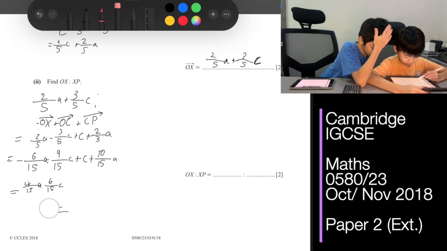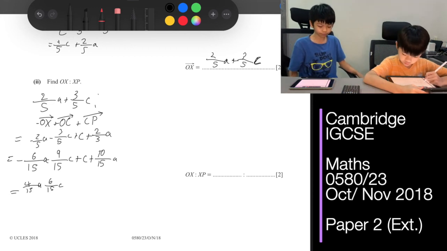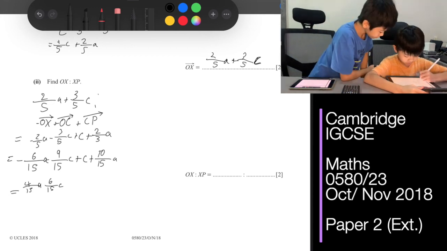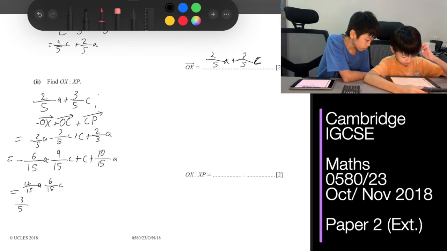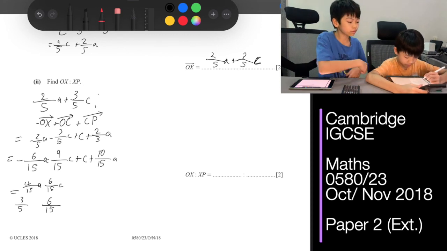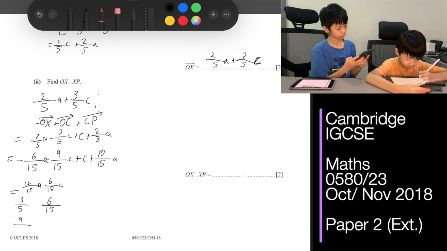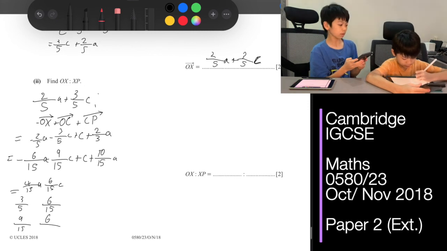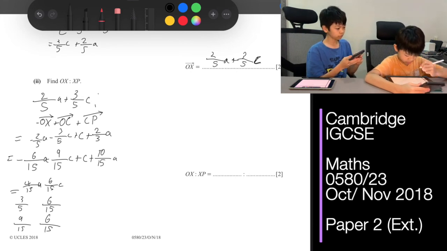Okay, so we'll compare the c from OX, which is 3/5, and then XP, which is 6/15. Then we'll put them to the denominator, 9/15 and then 6/15. So OX to XP is 3 to 2.